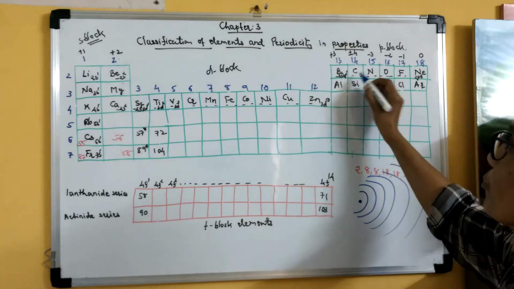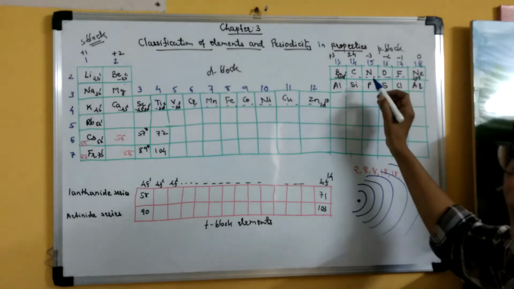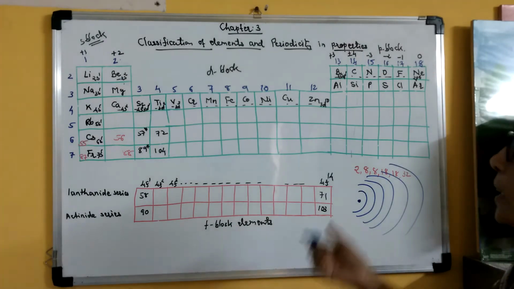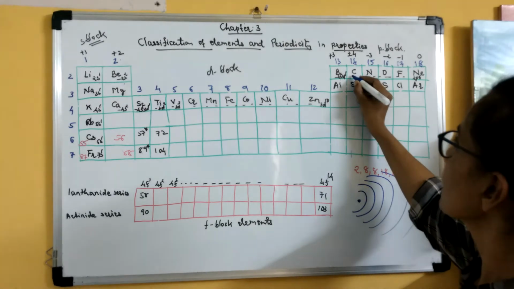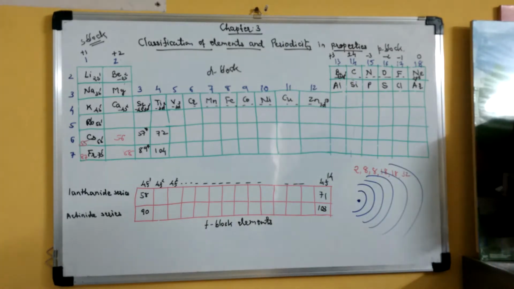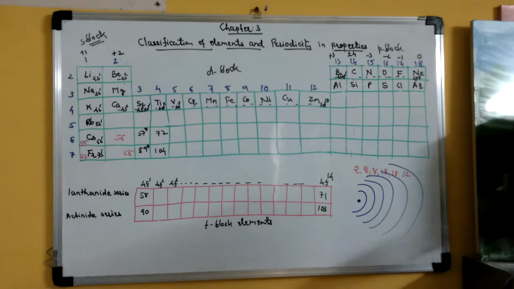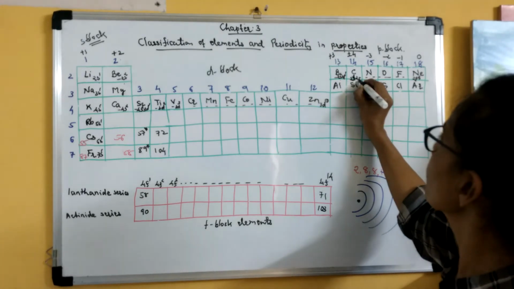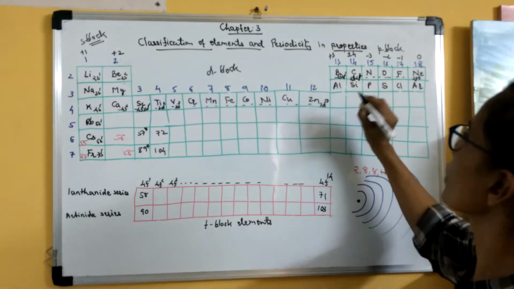But after 14, if the number of valence electrons is more than 4, see, in carbon the configuration is 2s2, 2p2, so a total of 4 electrons.